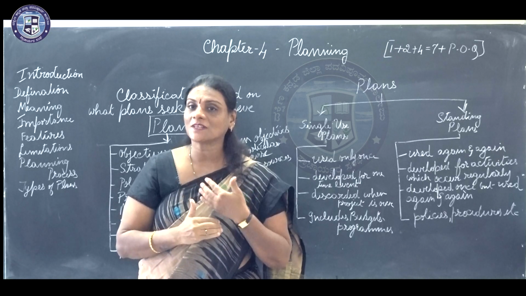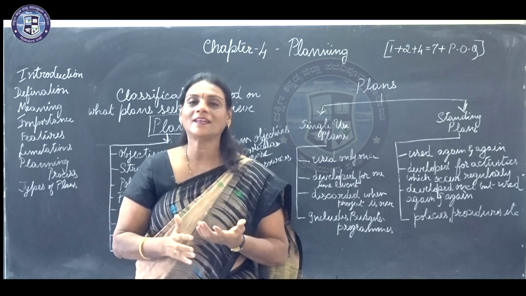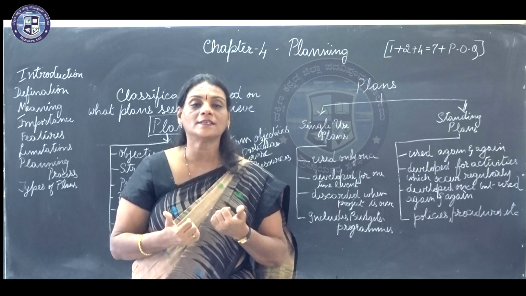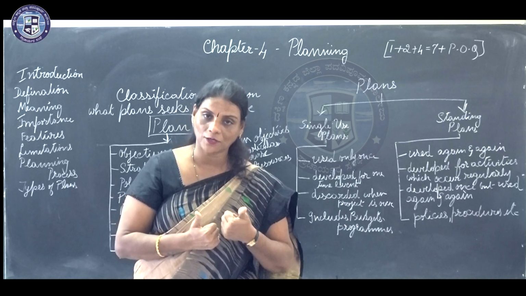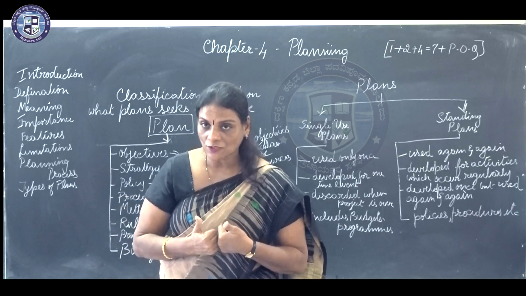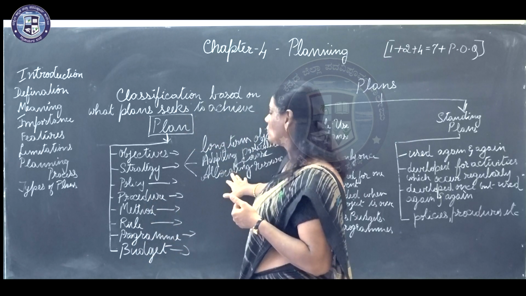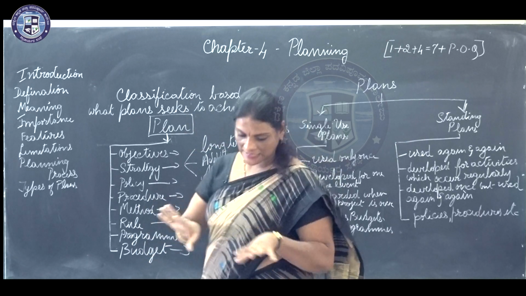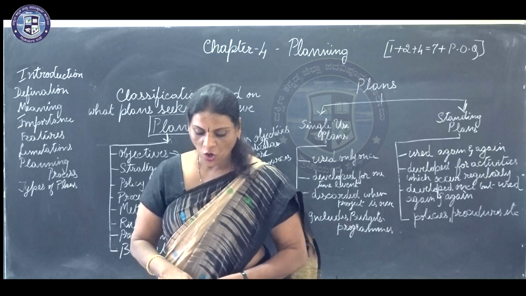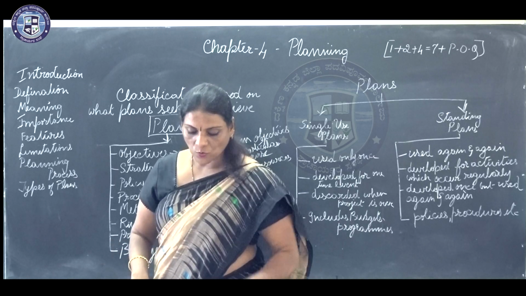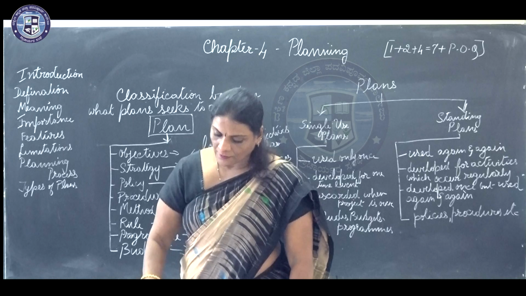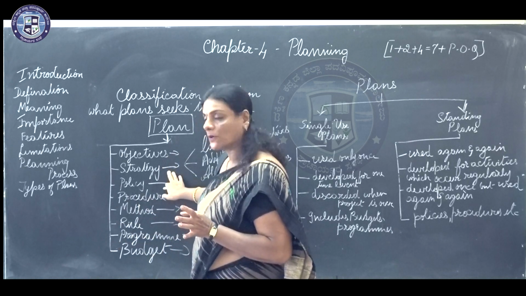So if your objectives are not achievable, then there's no point in putting that particular plan into implementation. So if it has to be implemented, you have to see that you have allocated the resources in the right manner to achieve your objective. The next one you can take up is, so this was about strategy.